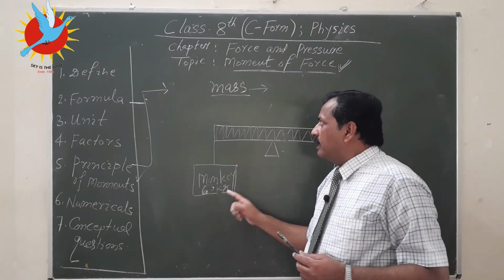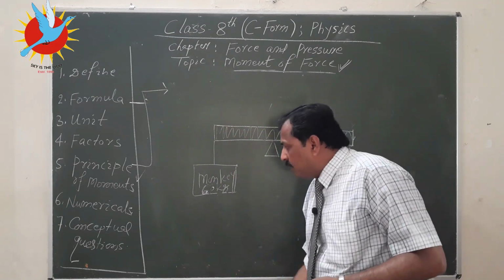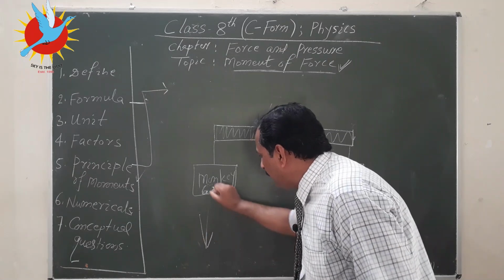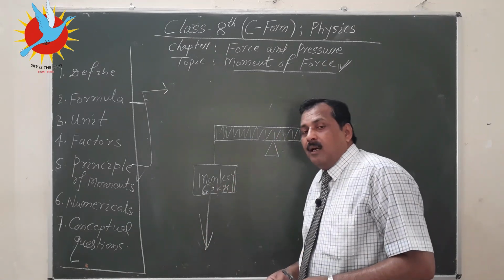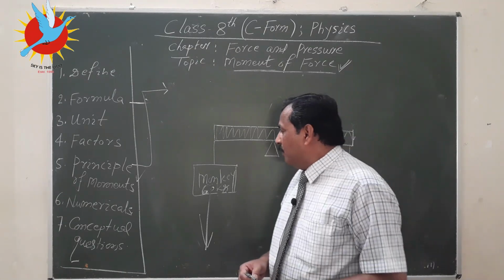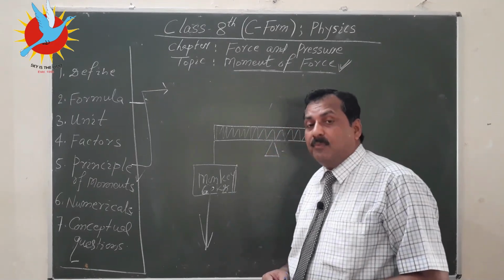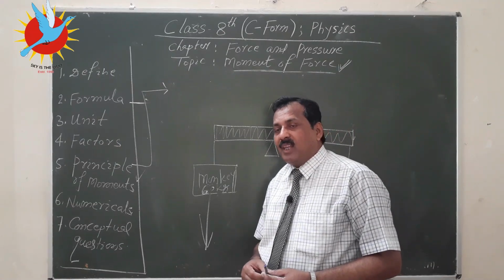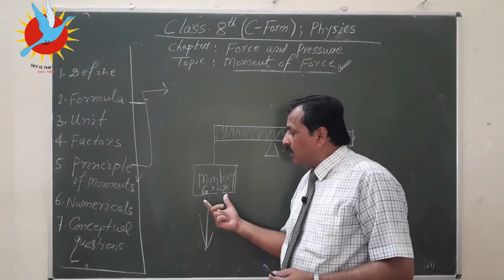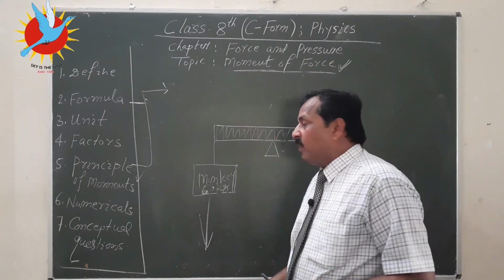So this monkey is 60 kg. Now this monkey is applying a force along this line, the line of action of force. You must be surprised: the monkey is sitting quietly, so where is the question of any force? Let me recall the weight of a body. Weight is a kind of force: the force of gravity by the earth. Earth is pulling this monkey with a force, and that force is the weight of the monkey.